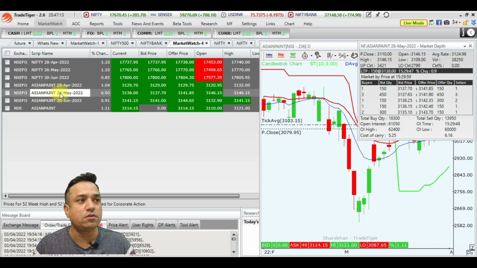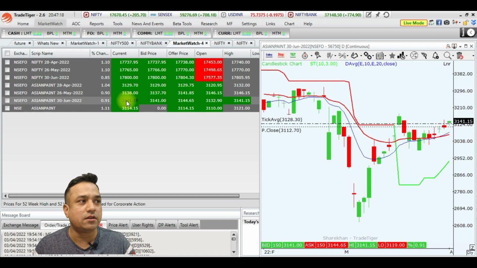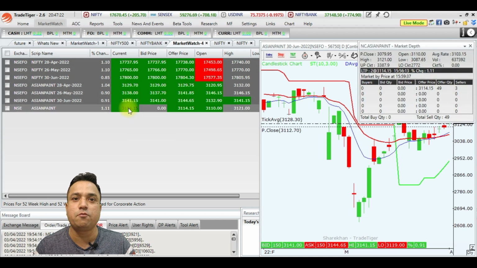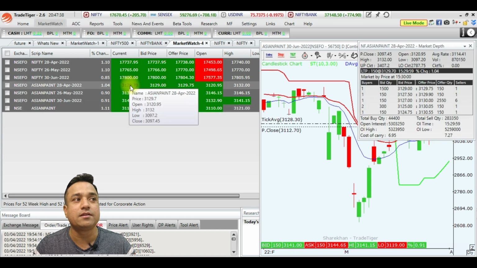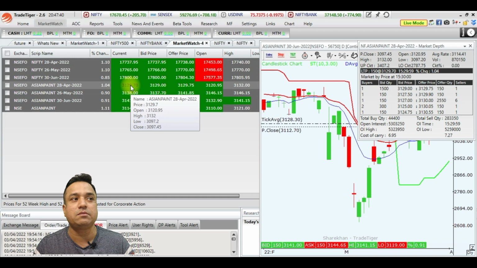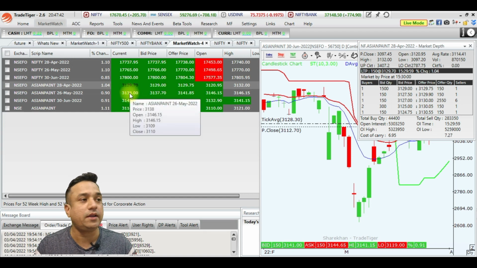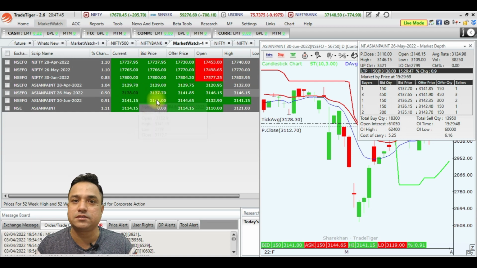So you can see there is a difference in the price. Here the Asian Paint current market price is 3,114 rupees. If you want to buy it in cash, you have to pay 3,114 rupees in full payment, or whatever the margin requirement is. But in futures the price difference will be very high. For the April month it is 3129, so there is a 10 rupees difference. Sometimes it will be much more also.